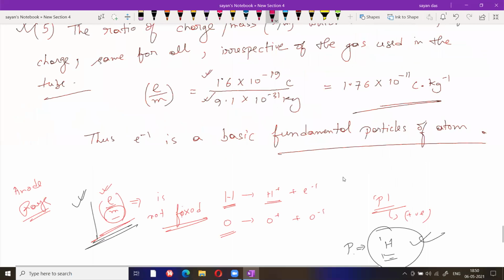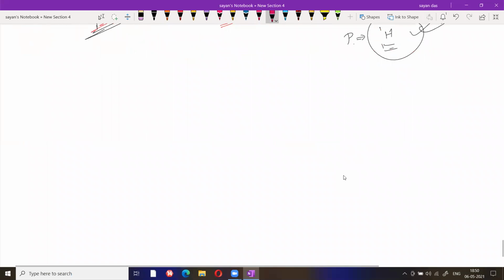And all the stuff basically. Today I will discuss the discovery of anode ray. Today's class and tomorrow's class is basically a theoretical class. After that, when I complete the Rutherford atomic model, the postulates of the Rutherford atomic model, then Bohr's model will arise. Bohr's model basically totally depends on mathematics.